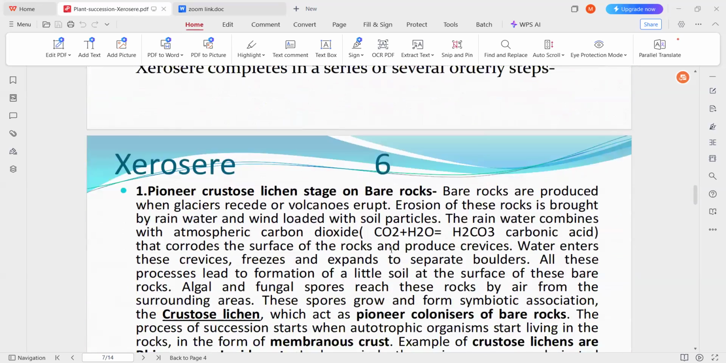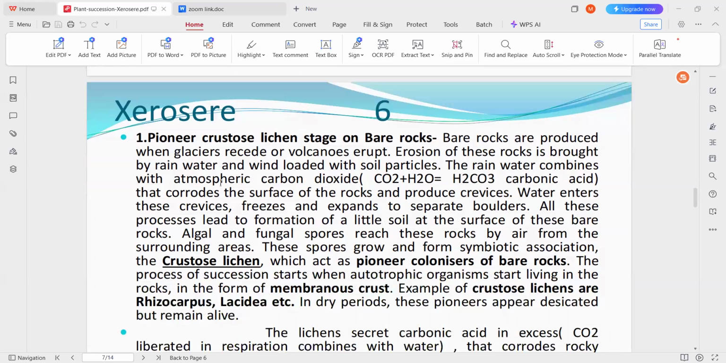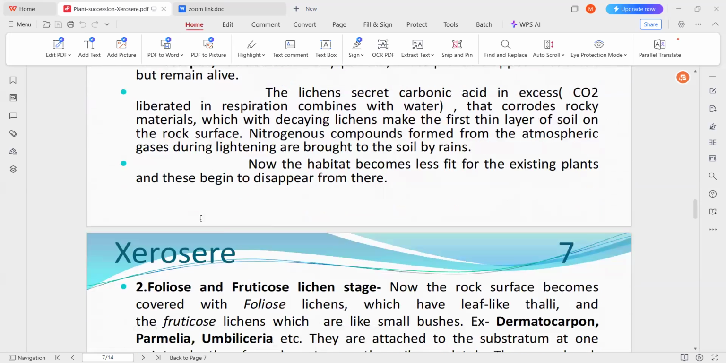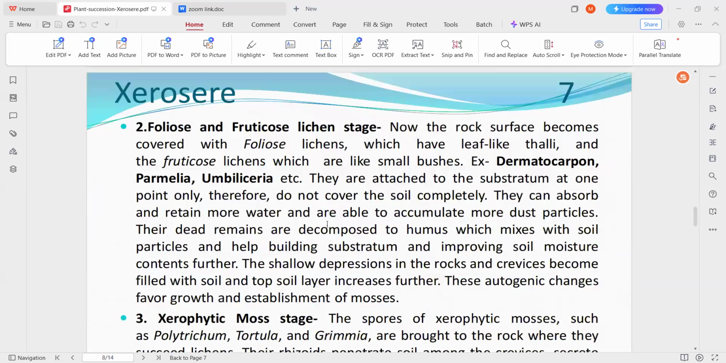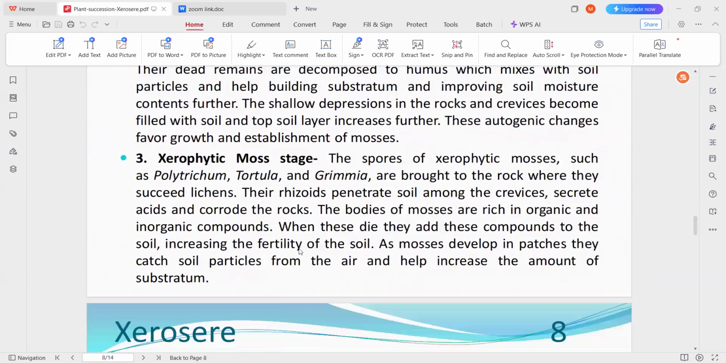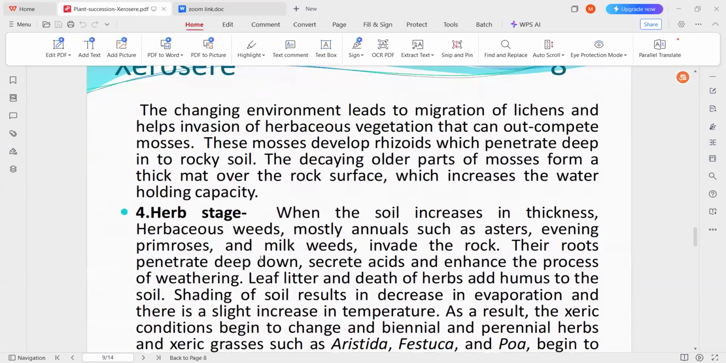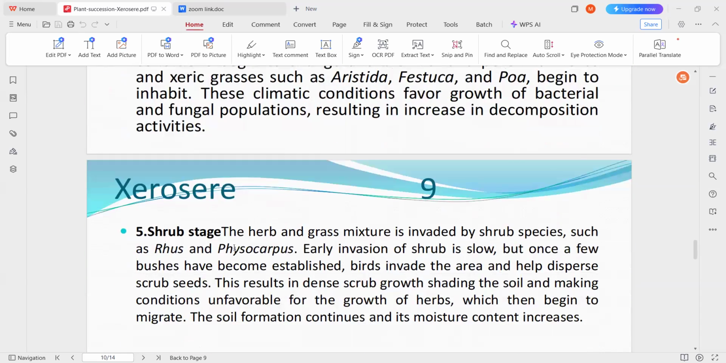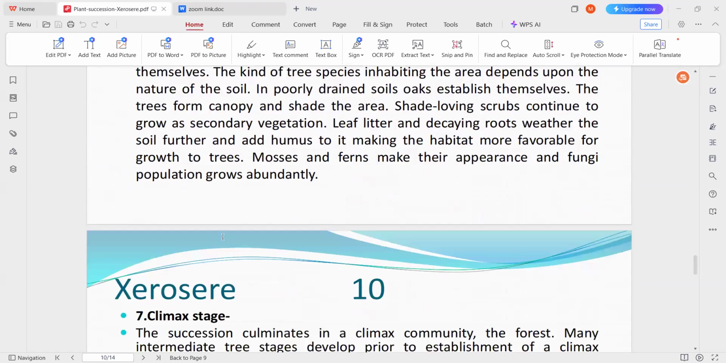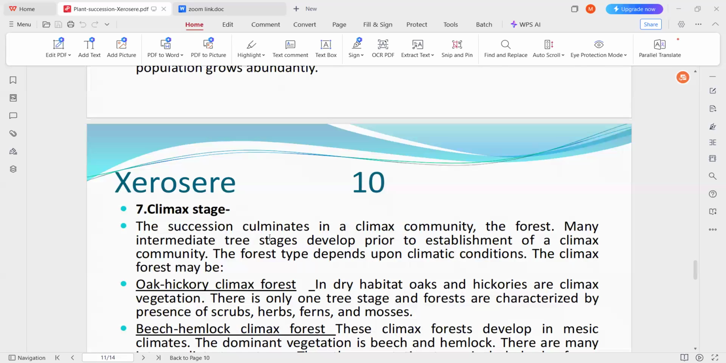So here, the various stages involved in this xerosere are, first, the pioneer crustose lichens stage. The first stage in xerarch or xerosere is the pioneer crustose lichen stage on bare rocks. Second is the foliose and fruticose lichens stage. Third is the xerophytic moss stage. Fourth is the herb stage, fifth the shrub stage, then the tree stage, and the final one is the climax stage. So here also seven stages are there.